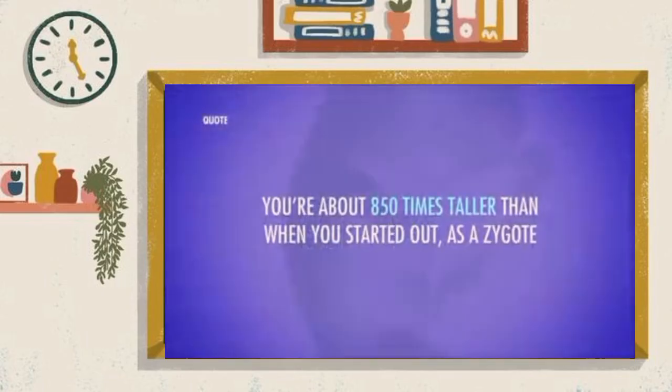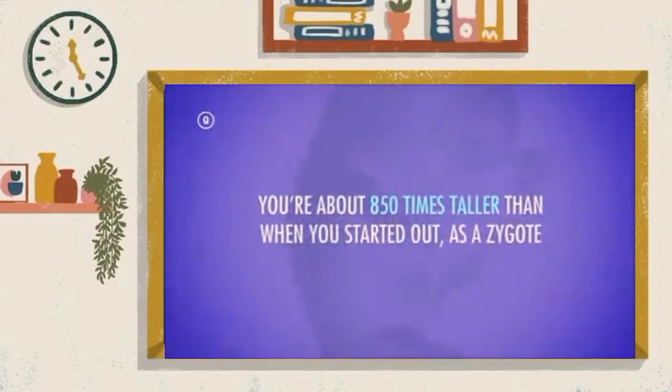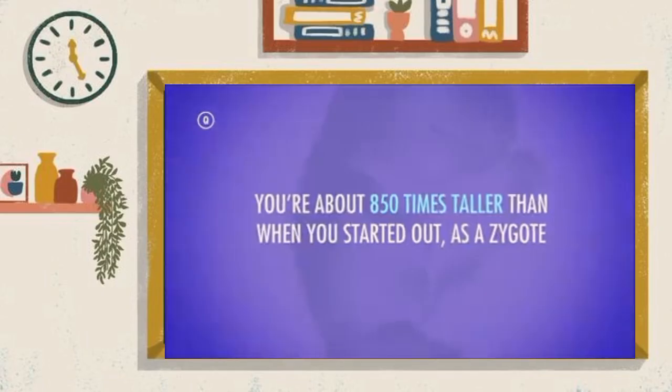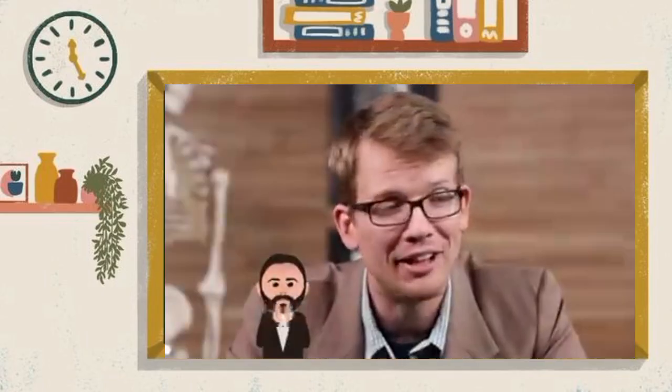Assuming the average human is about 1.7 meters, it's safe to say that you're about 850 times taller than when you started out as a zygote. I think we all deserve a round of applause. I'm very proud of us. But how did it happen? How does a single cell eventually grow into the fully formed several trillion-celled body we've spent all year discussing?